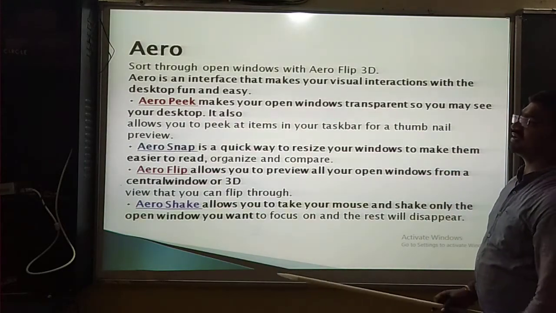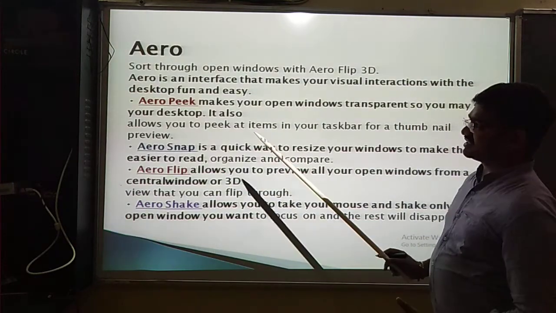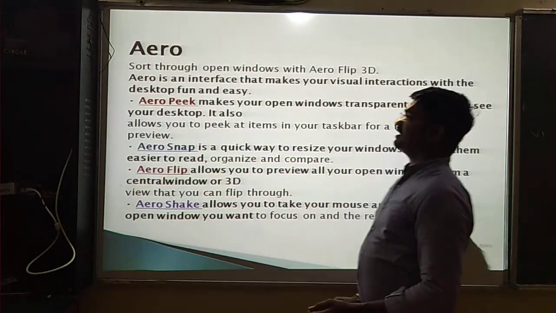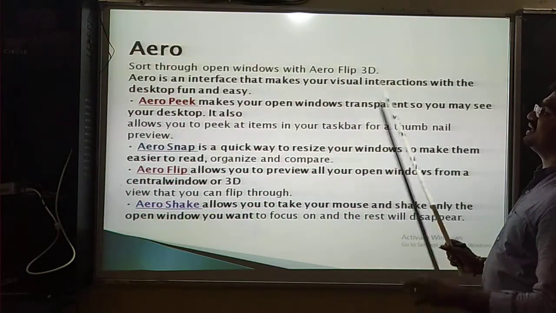So the graphical user interface operating system has some functions. First is the arrow, which is a short throw open windows with an arrow flip 3D.